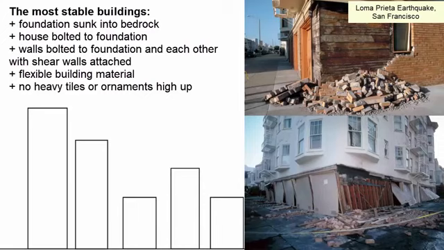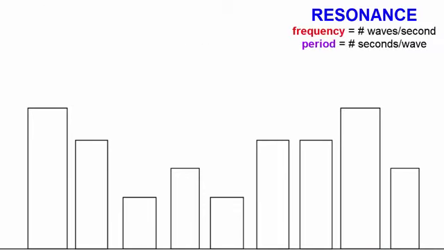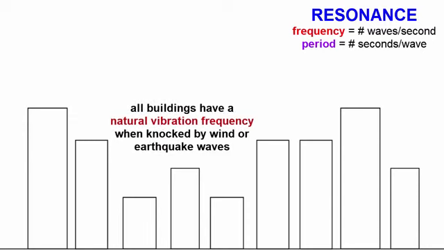Sometimes it's not the way a building is built, but the size of the building that impacts the amount of damage during an earthquake. Resonance is the matching of the period or frequency of an earthquake wave with the natural vibrational period or frequency of an object like a building. All buildings vibrate at a period, number of seconds per vibration, that depends mainly on the height of the building. If the period of an earthquake is the same as the natural period of the building structure, shaking increases more and more with each wave's arrival until the structure falls apart.